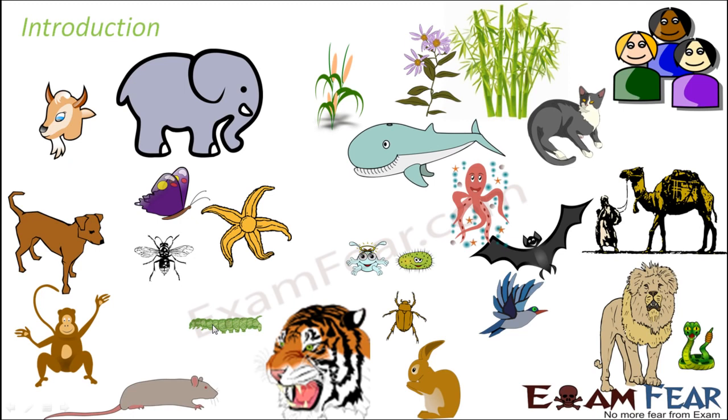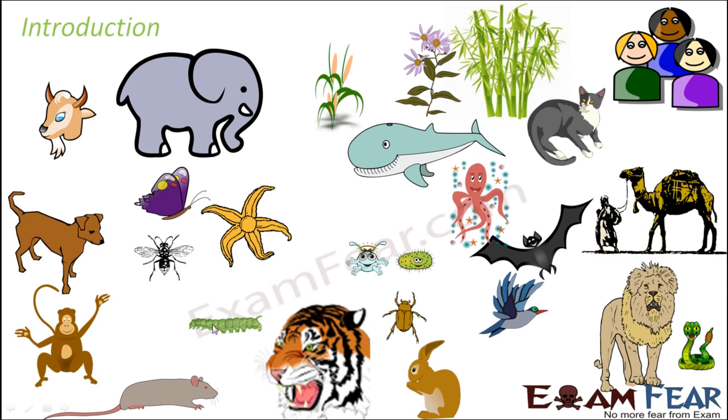So now the question is, why do we need reproduction? Just look at the variety of living organisms on the screen, starting from a tiger, elephant, human beings to small organisms like bacteria and insects, so many different things, right? Even the plants, not to forget them. All these organisms have been existing on this planet for years together. Every organism has a definite lifespan, correct? Nobody is going to live forever. Whether it is a cat, dog, human being or a microorganism, everybody has to die someday.